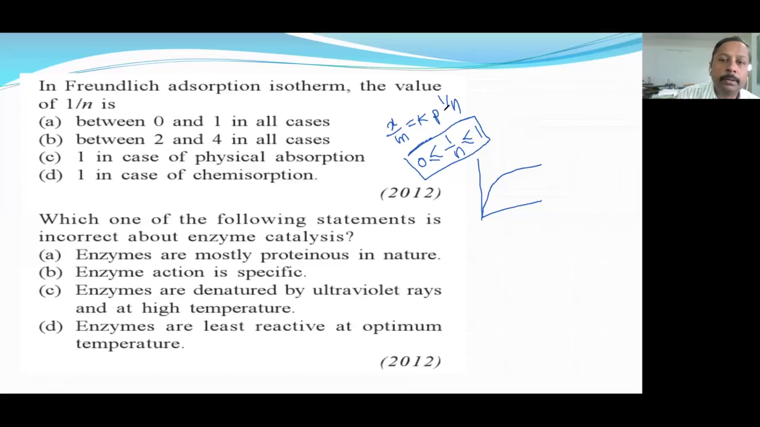Okay, here the Freundlich adsorption isotherm formula is x/m = k·p^(1/n). Here the value of 1/n can be from 0 up to 1, that means n is equal to infinity and n is equal to 1. So the answer will be between 0 and 1 in all cases. The first option will be 1/n. Carefully see here, the question is about the 1/n.